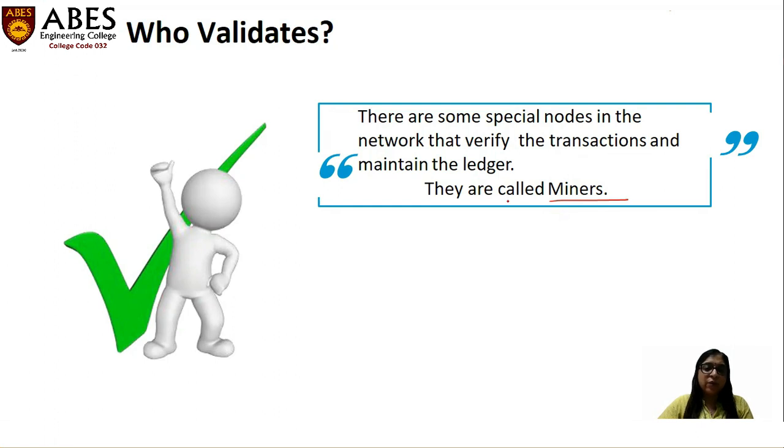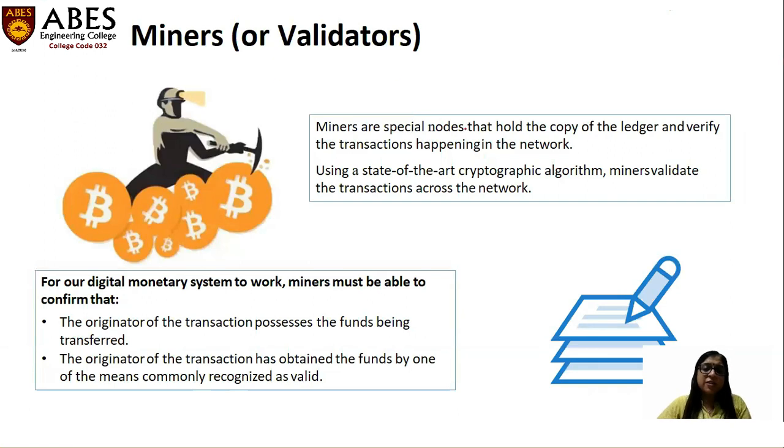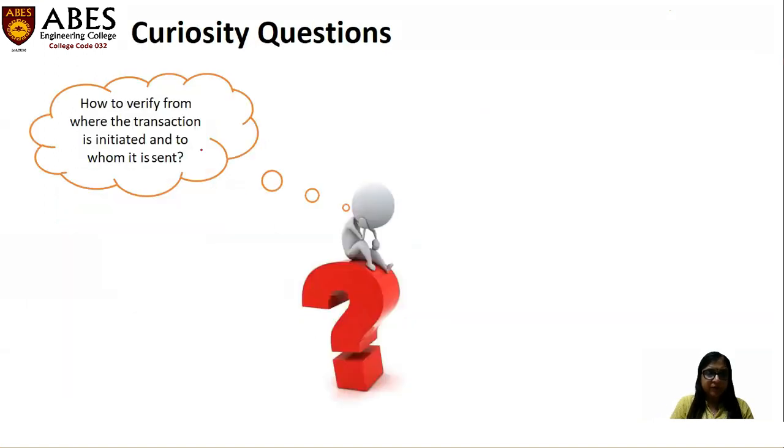Every node in the network could be a special node to validate the transactions, meaning every node has the full capability to validate the transactions, but some nodes don't take part in this race to validate the transactions. So miners are special nodes that hold the copy of the ledger and verify the transactions happening in the network.